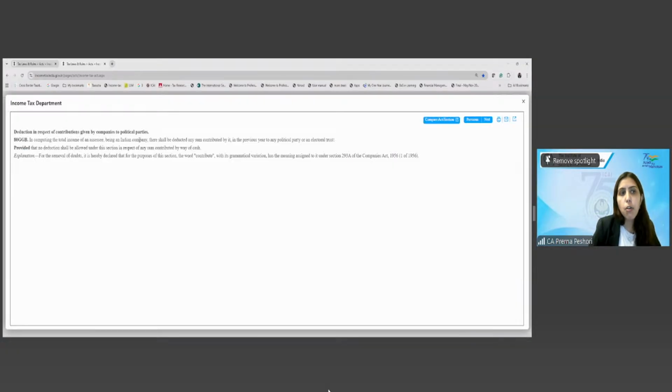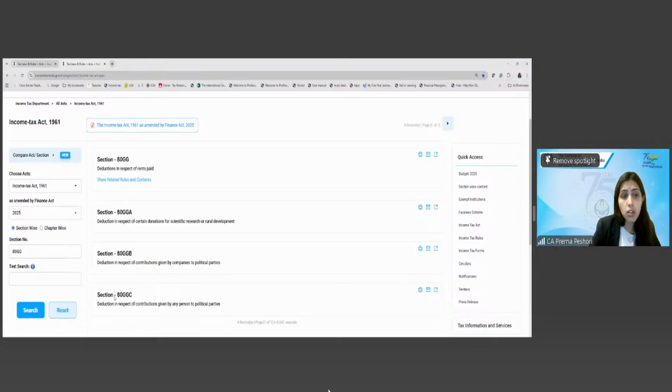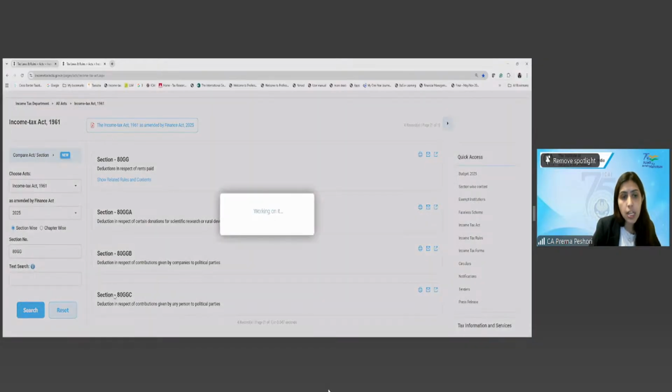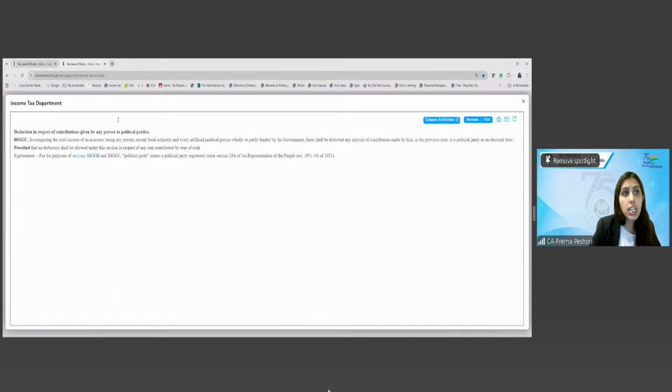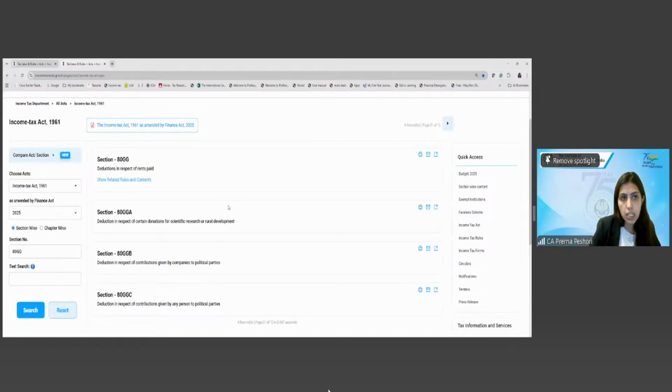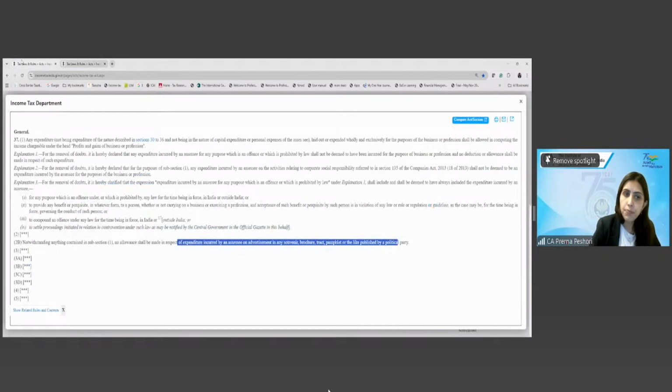In computing the total income of an Indian company, any sum paid by it to any political party or electoral trust is allowed as a donation under 80GGB. Under 80GGC, in computing the total income of the assessee, any contribution made to a political party or electoral trust shall be allowed. So any direct contributions to political parties will be allowed as a deduction under these sections, 80GGB and 80GGC. Yes or no?